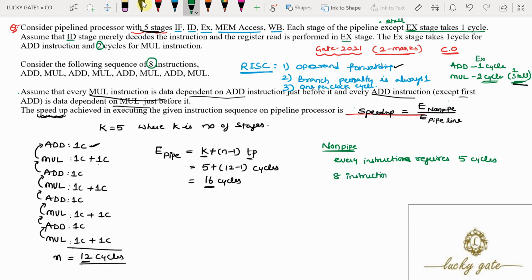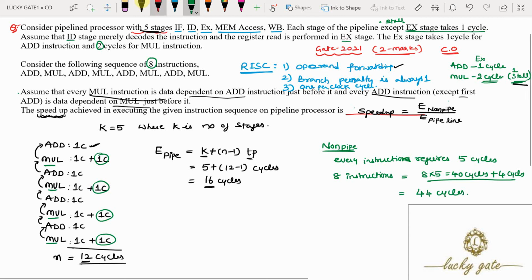These 8 instructions require 8 into 5, that is 40 cycles. And you know that there are 4 mul instructions, and each mul instruction causes one stall. It means 4 extra cycles are needed for the mul instructions. So totally in a non-pipeline system, it requires 40 plus 4, that is 44 cycles.